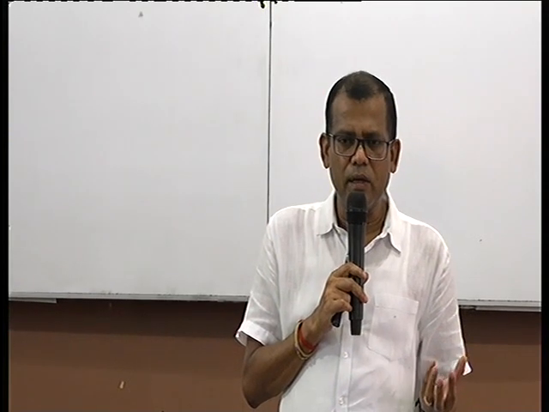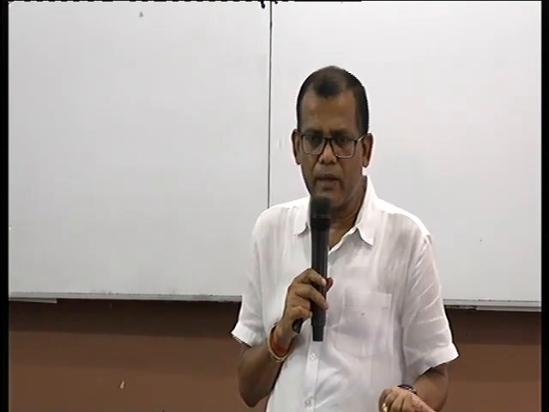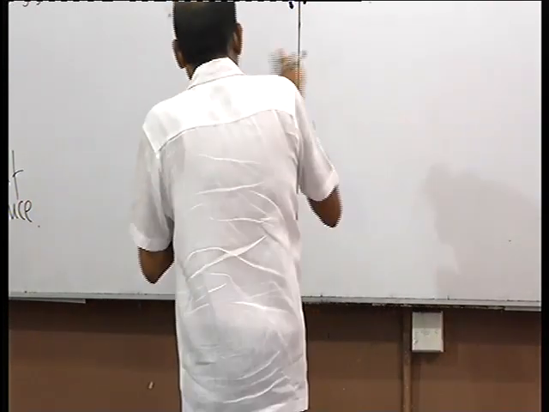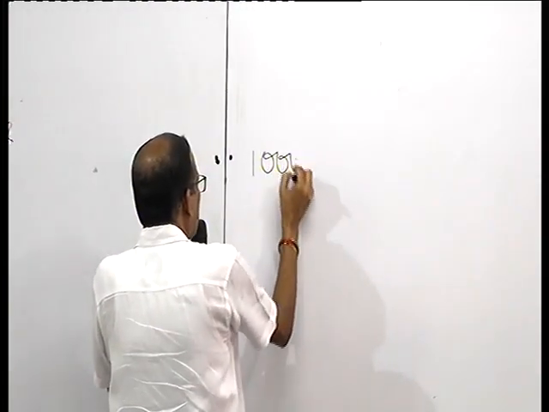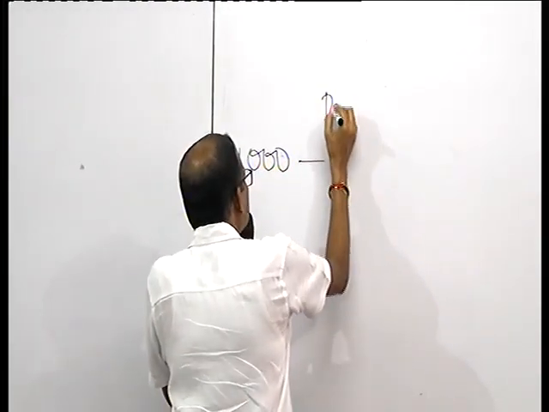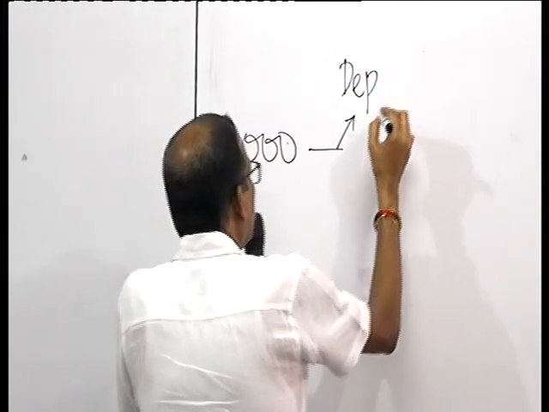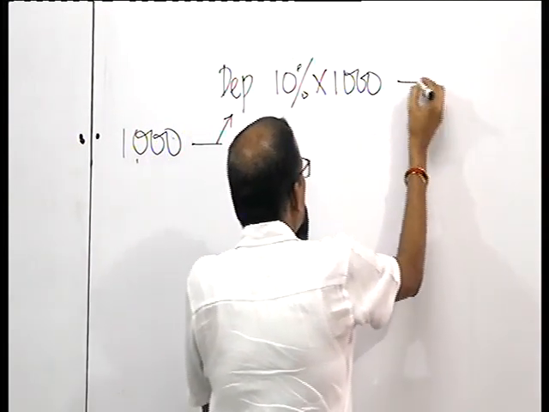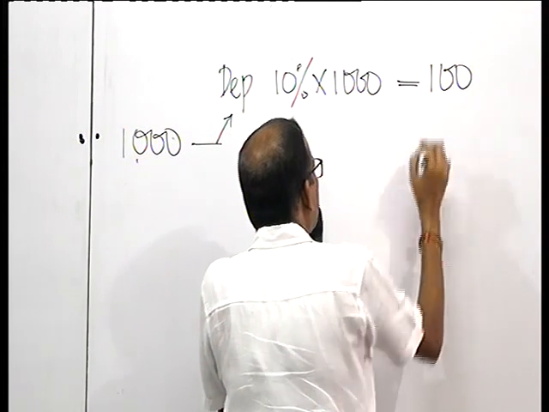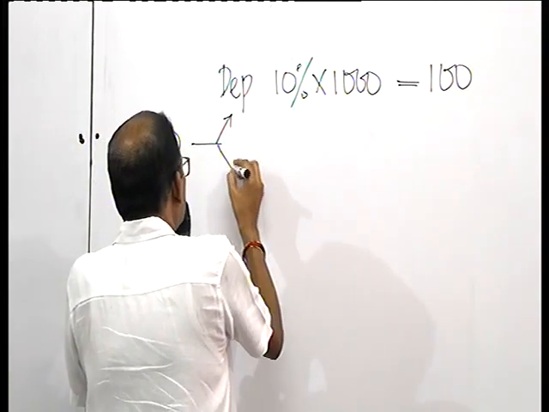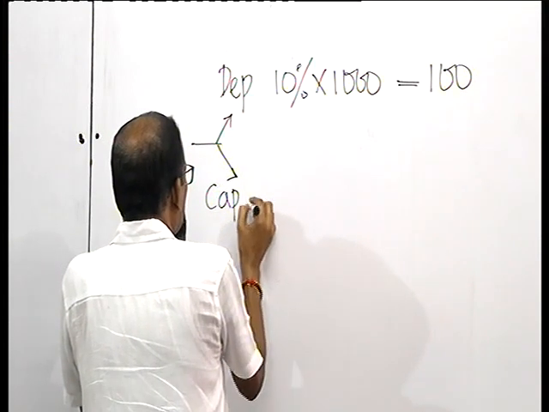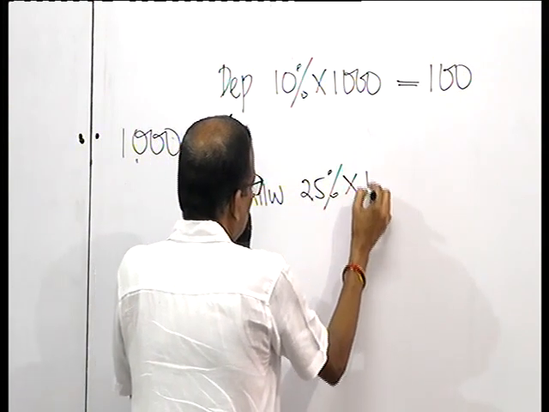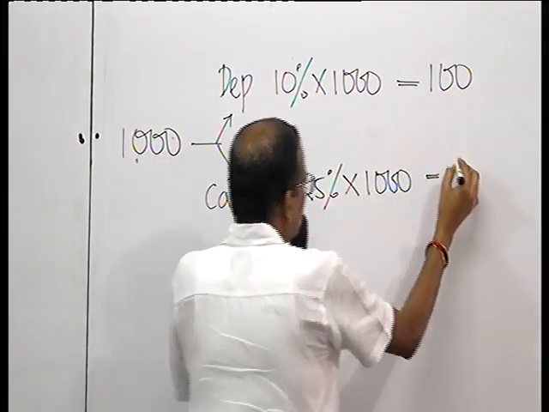You have a difference in this year because the accounting depreciation of 10% is added back. Take for example, you have a machinery of 1 million. So depreciation is how much? 10% on 1 million, which is 100,000. This is what is appearing in the P&L. But capital allowance, 25% on 1 million, is 250.